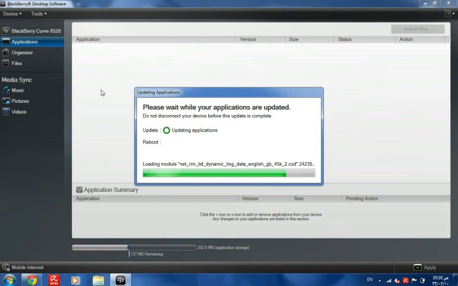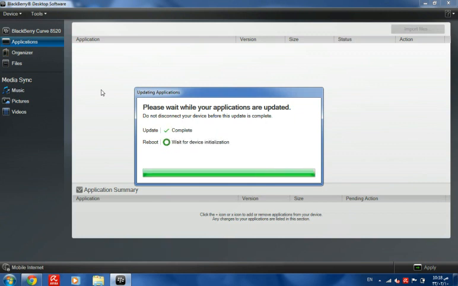And now it's loading the applications, and now it's rebooting the mobile. And now the mobile will reboot normally, and then every application I download will be on the phone.